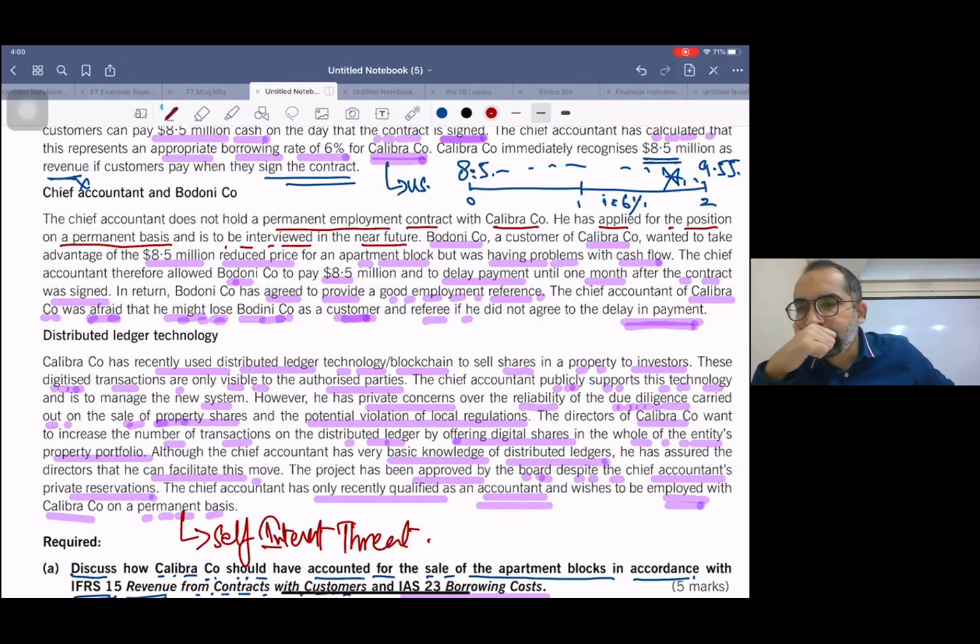One more thing, normally at the beginning of the career your pocket is empty. The guy with an empty pocket is easy to bribe, okay? You are getting it? So this thing you have to write. This is a practical real life issue: he's a newly qualified accountant, and normally the seniors pressurize the newly qualified accountant very easily because of lack of experience, because they really want to grow, because they really want to earn. That's it.